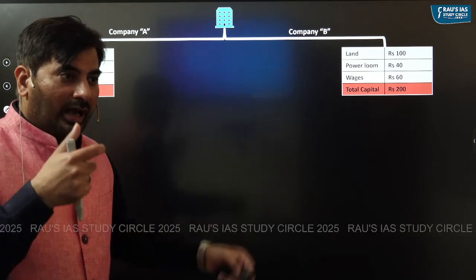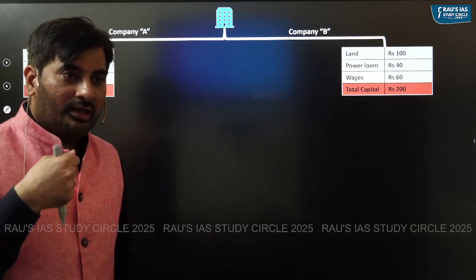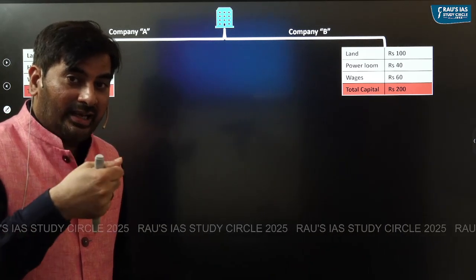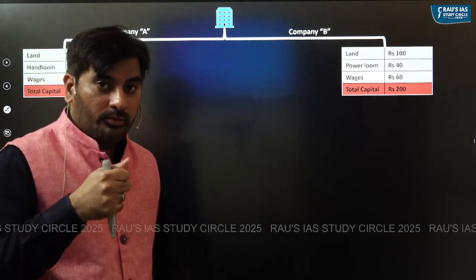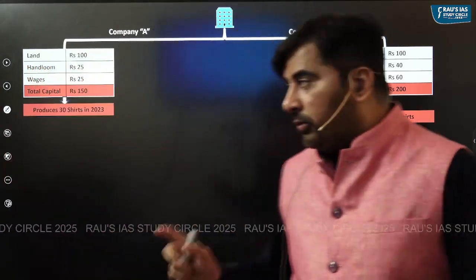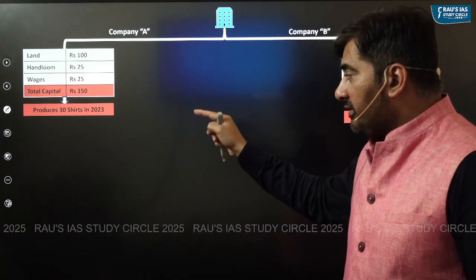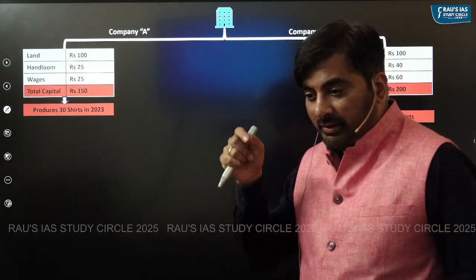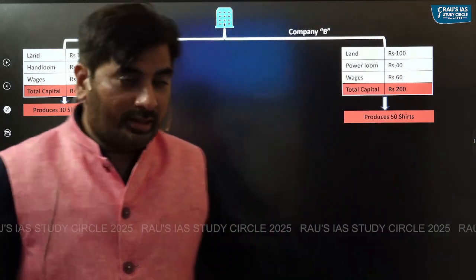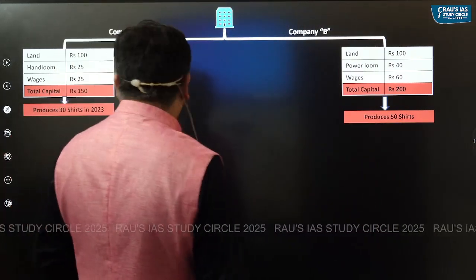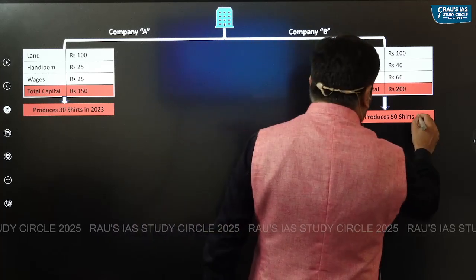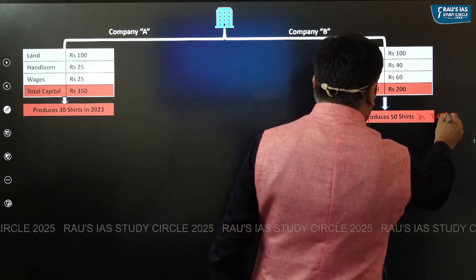So power loom, as you know, is more efficient. It can produce more textiles as compared to hand loom, right? So let's say company A produces 30 shirts in the year 2023, while company B produces 50 shirts in the year 2023.